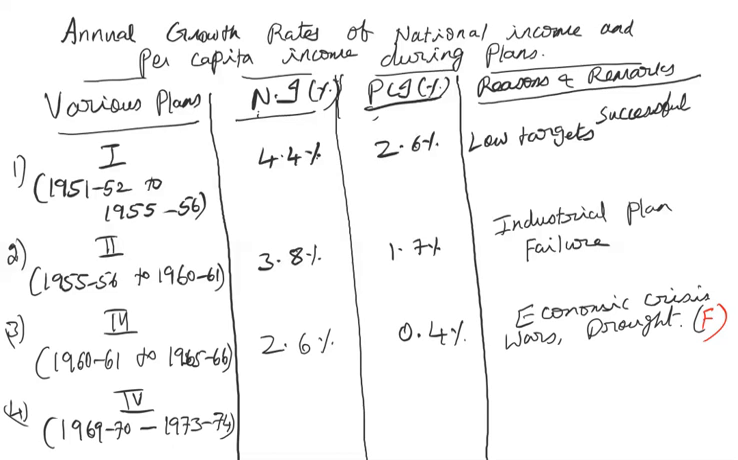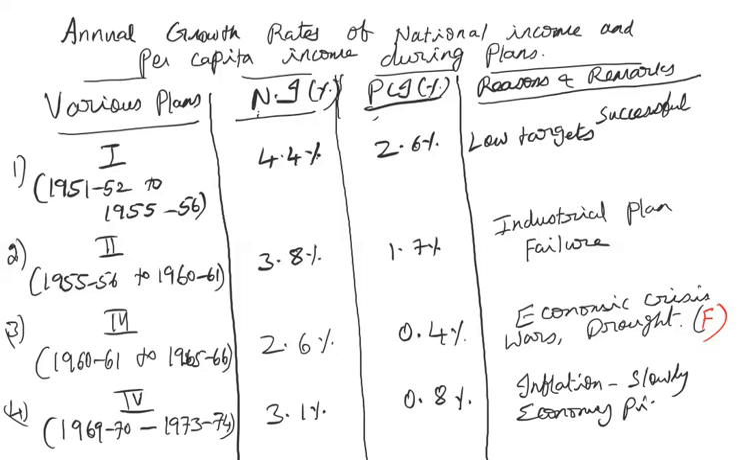So during this, slight improvement: national income increased to 3.1% and a very, very slight improvement in per capita income, 0.8%. But then the inflation, the general price level, started increasing. Because of the previous drought conditions, shortage of food and everything, there was inflation, but slowly the economy picked up. Okay. So this was during the fourth 5-year plan. Now moving on to the fifth 5-year plan.